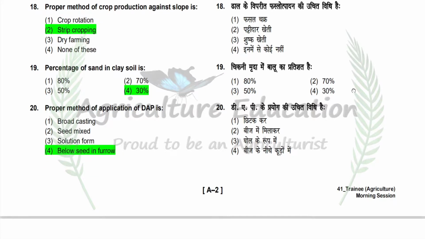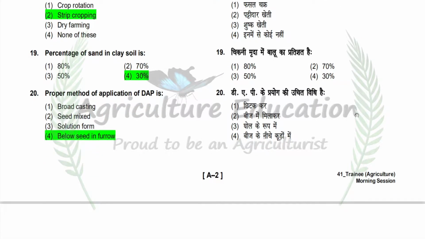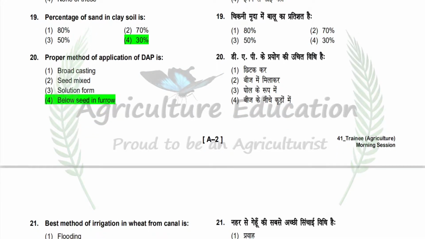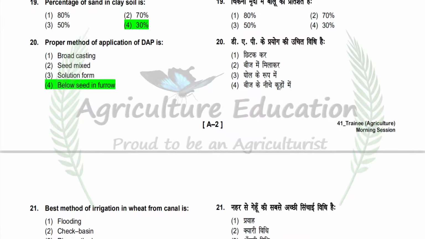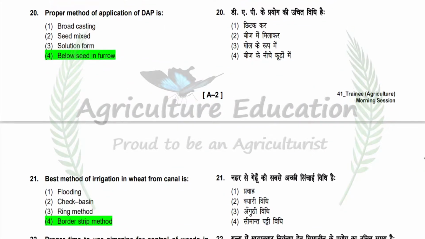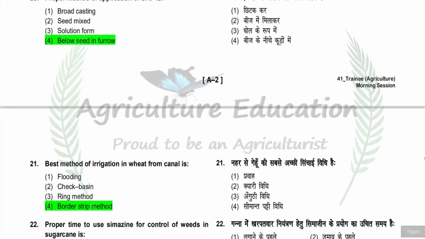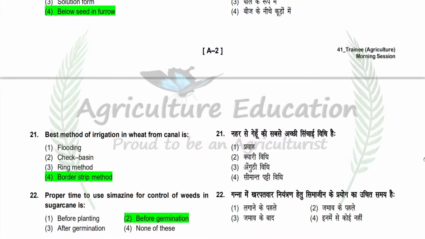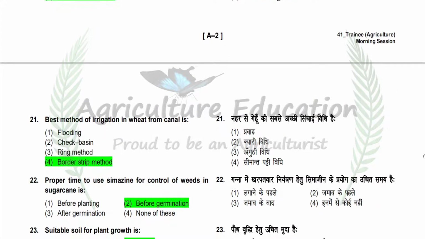Next question is proper method of application of DAP is. Option is broadcasting, seed mixing, solution form and below seed in furrow. So correct answer is below seed in furrow. Next question is best method of irrigation in wheat from canal is. Option is flooding, check basin, ring method, border strip method. So correct answer is border strip method.